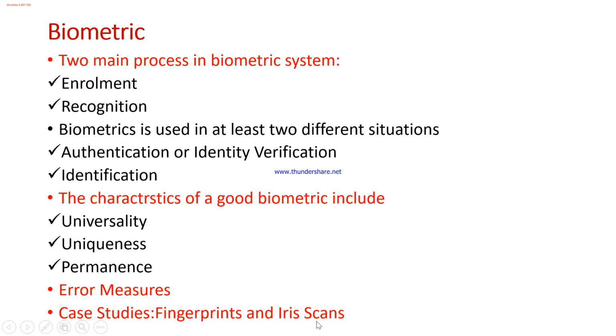Next is case studies: fingerprints and iris. When it comes to fingerprints, as you all know, we have certain patterns in the fingers. We have circular patterns and upward elevated patterns, and these are called minutiae.